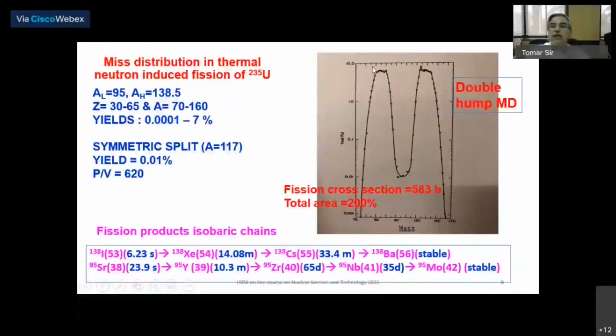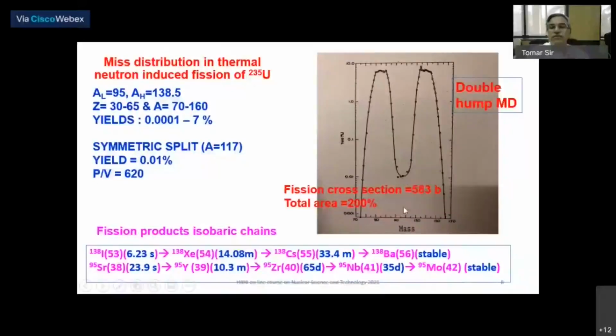Now, this is what we call the double hump fission mass distribution. That means the yield for the symmetric splitting of the nucleus into two equal halves is much less than that for the asymmetric splitting. If 236 uranium splits into two equal halves, then 117 is here, which is at the valley.